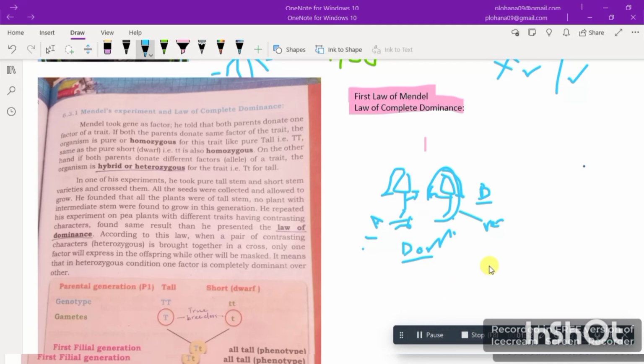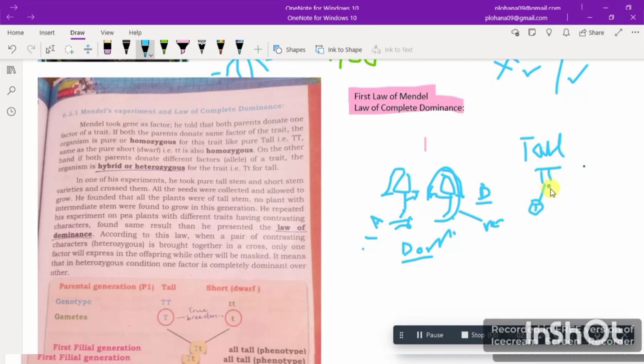Okay, so first of all, he saw pea plants and he made crossing between them. Like if this is a tall plant, it would be represented with a double T, both capital. These 2 T's will be making 2 gametes, because the first process is to form gametes, right?